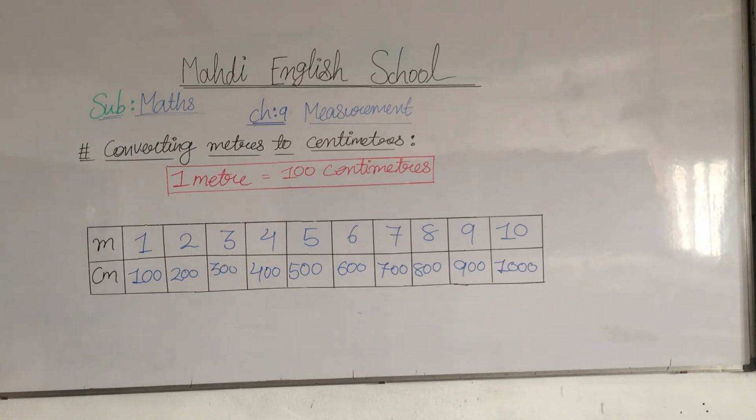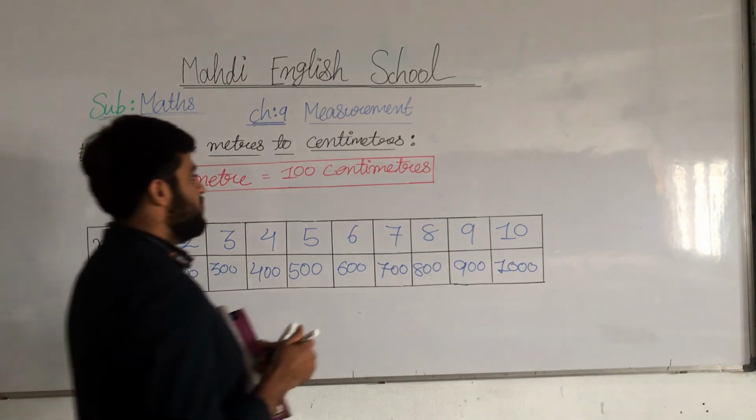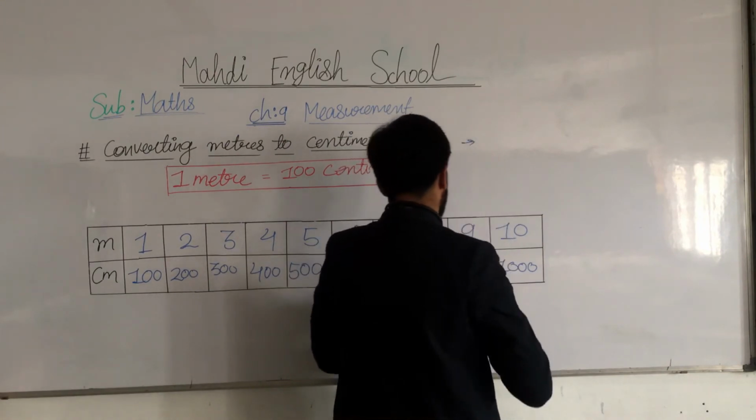But my points, my dear students. First of all, you wrote down this table, and this table is called converting meters to centimeters. What do we call this table? We call this table converting meters to centimeters. I hope you all understood. Now I am writing these other things beside it, and tomorrow we are going to learn the exercise.